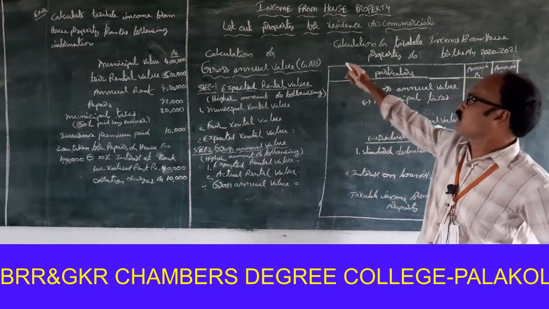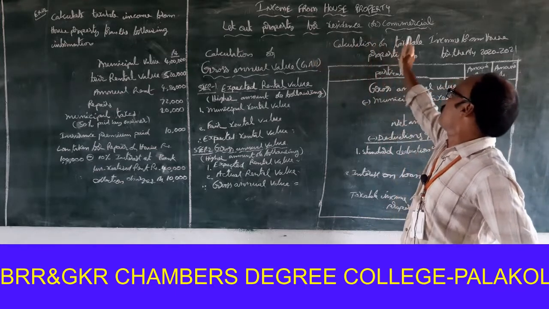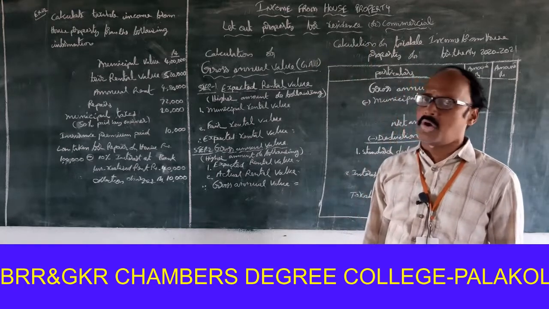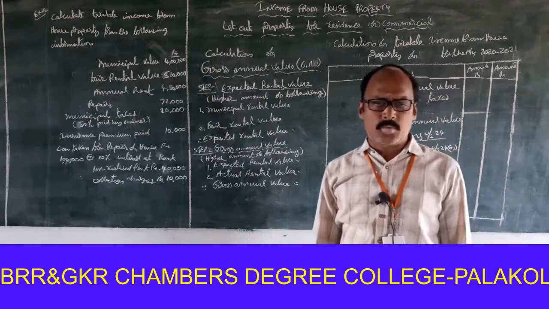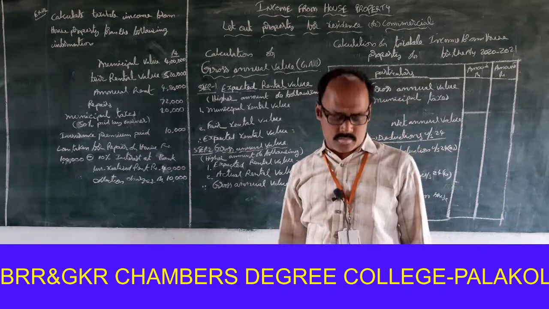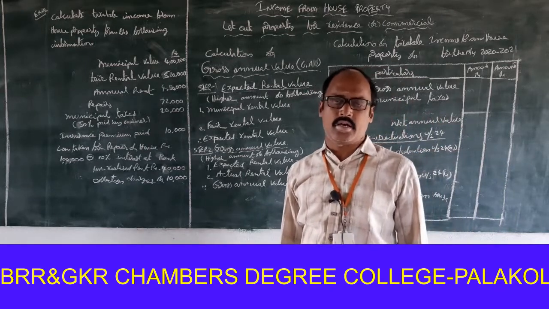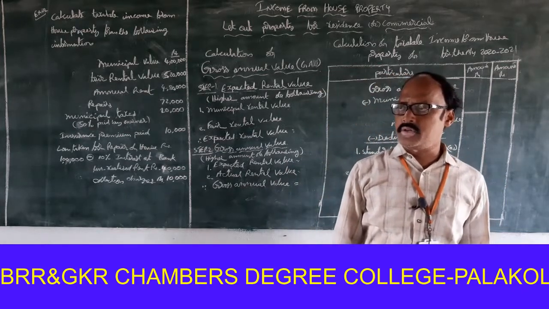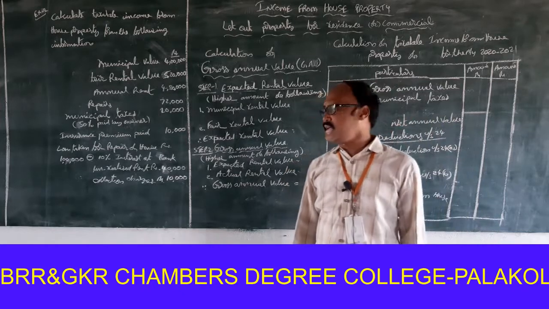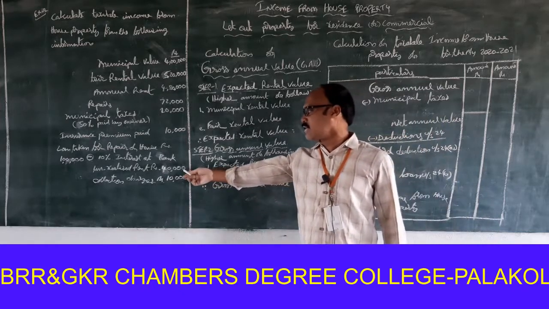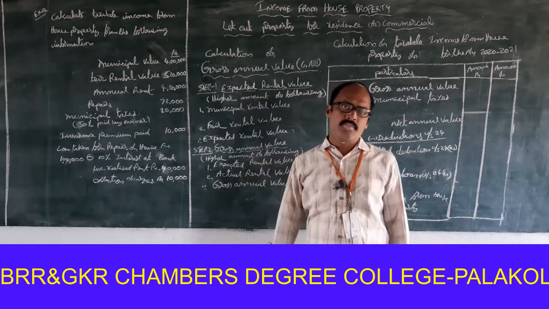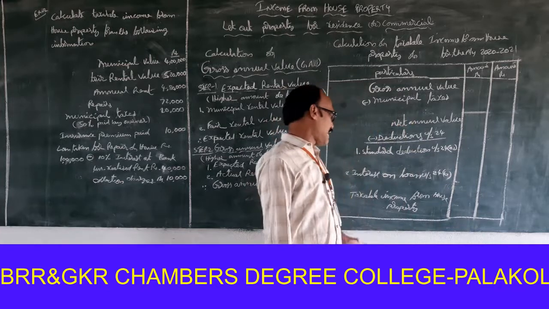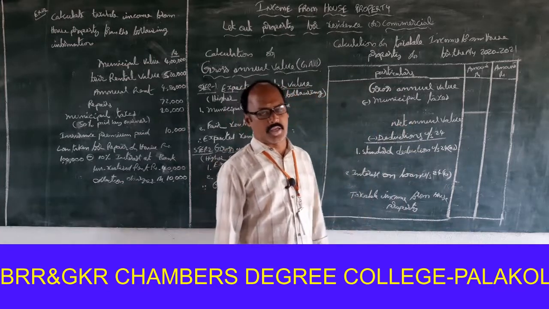Under this, first one, let out property for residence or commercial. Yesterday we already completed one exercise problem, a simple problem, where the property is let out throughout the year. There is no vacant period or unrealized rent. Today we are going to discuss if there is any unrealized rent, then how we calculate the taxable total income from house property.